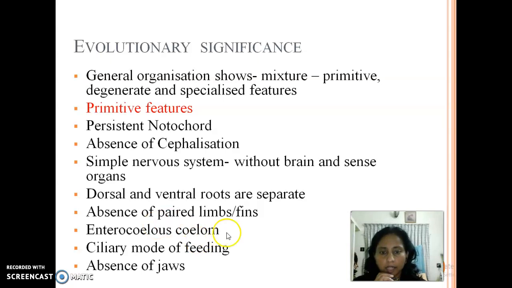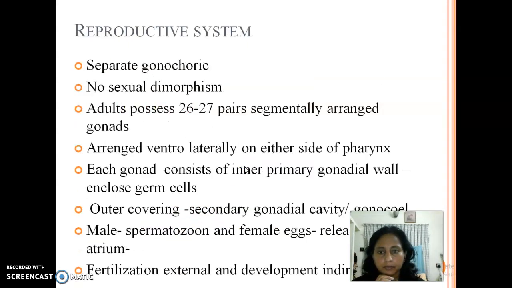So this is actually the continuation of the Amphioxus type. I had left behind the reproductive system as well as the evolutionary significance of Amphioxus while dealing with the type. So this small portion is also included together with that. So this reproductive system, they are gonochoric forms.